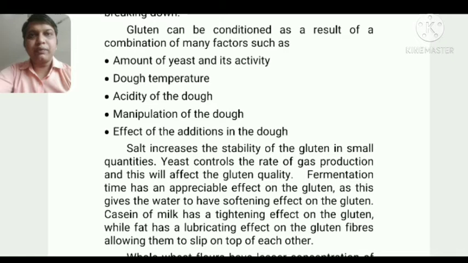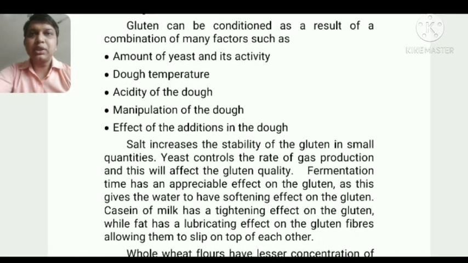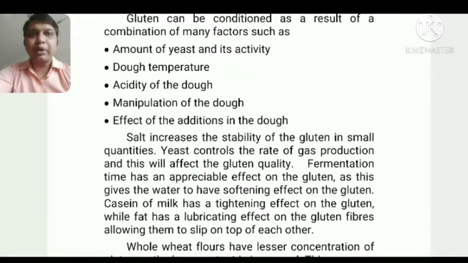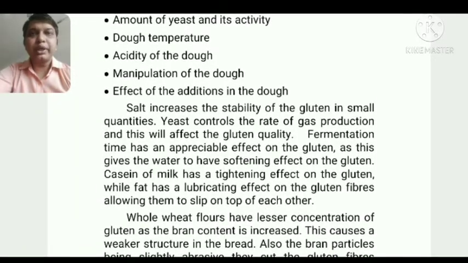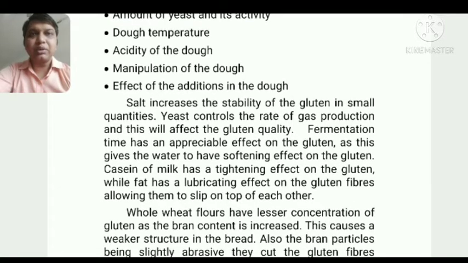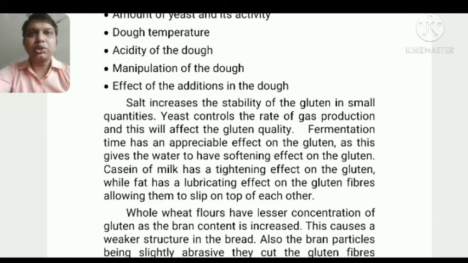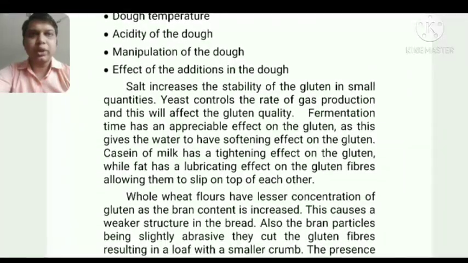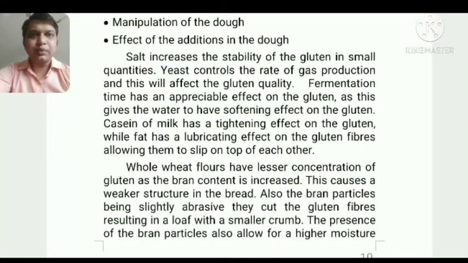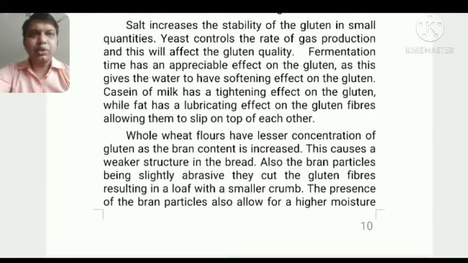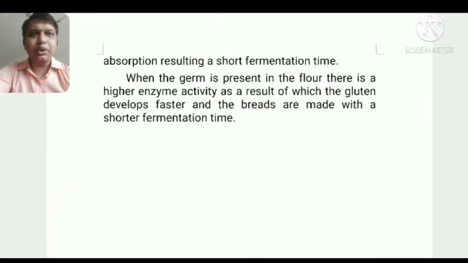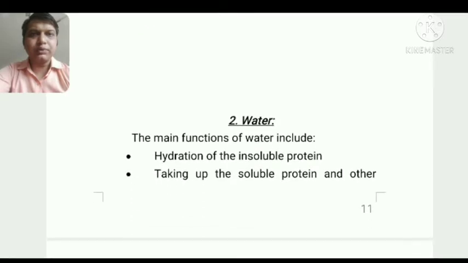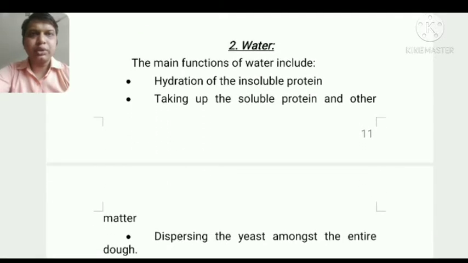Third, the acidity of the dough. If both CO2 and acidity are produced, then it is difficult for the gluten to stand for a longer time. Fourth, manipulation of the dough, how the dough is handled or mixed. These are the major factors which affect the standard of the dough when gluten is used. Next, the effects of additions in the dough: salt and other things whose functioning we also need to understand.